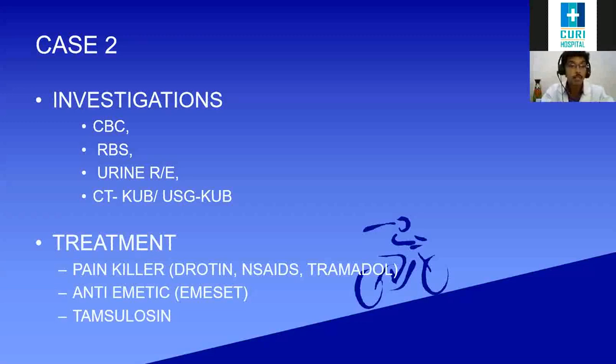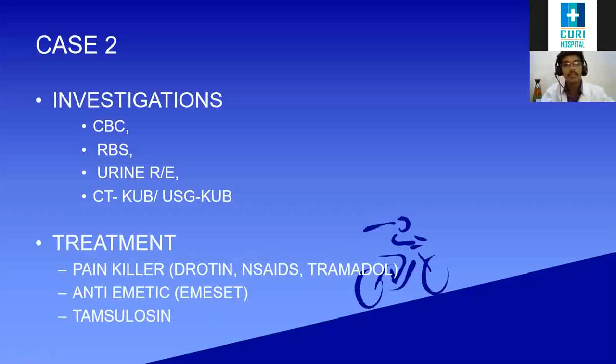For the nausea, we can give an antiemetic like Emeset, 8 mg. For the painkiller after Drotin, we can give NSAIDs like ibuprofen, ketorolac, and finally tramadol, an opioid drug that usually responds.